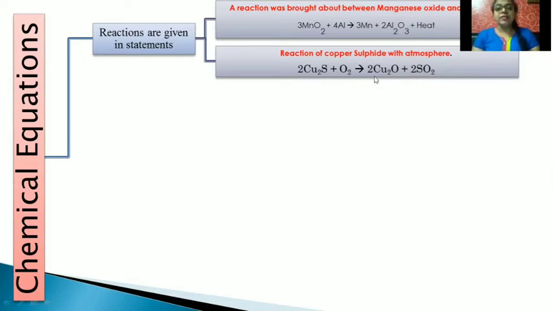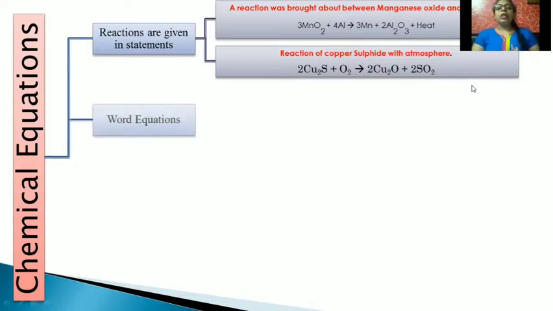It gives us Cu2O plus sulfur dioxide, that is SO2. You need to write the reaction and balance it. So this is the first type of variation which can be asked related to chemical equations.